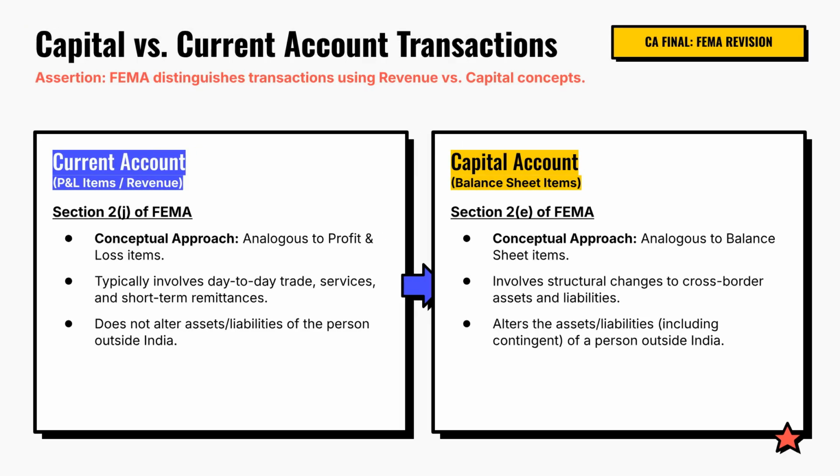A simple way to distinguish between current and capital account transactions is through accounting concepts. Current account transactions are similar to profit and loss items because they relate to routine trade, services, and day-to-day payments. They generally do not create or alter long-term assets and liabilities across borders. Capital account transactions, on the other hand, resemble balance sheet items because they result in structural changes to assets, liabilities, or contingent liabilities between residents and non-residents. Therefore, whenever a transaction changes ownership, investment position, borrowing obligations, or other balance sheet elements across borders, it is generally classified as a capital account transaction under FEMA.